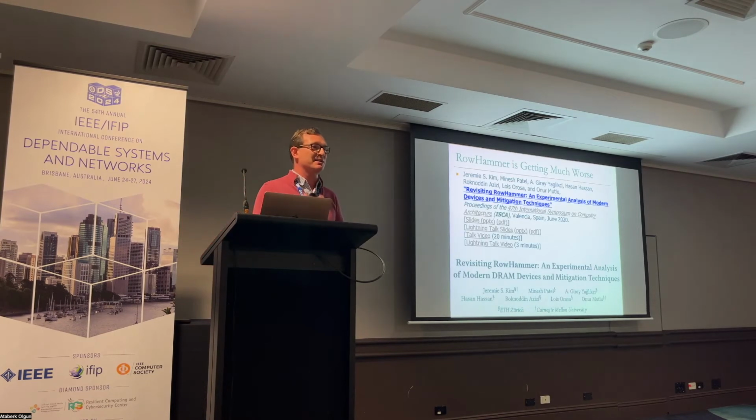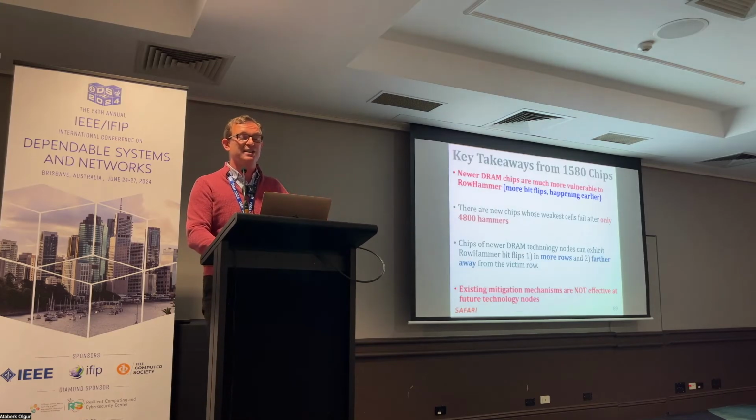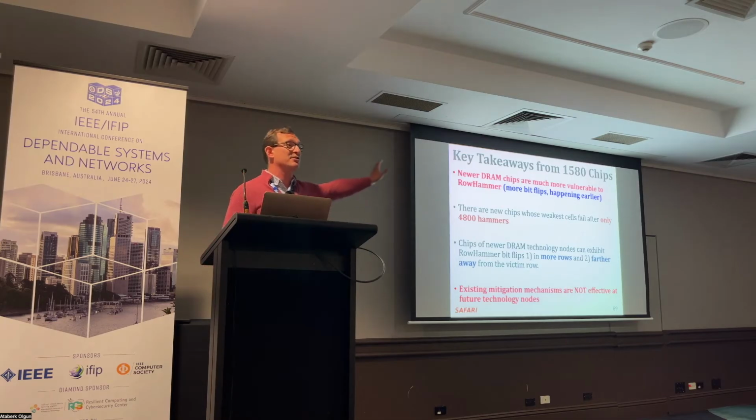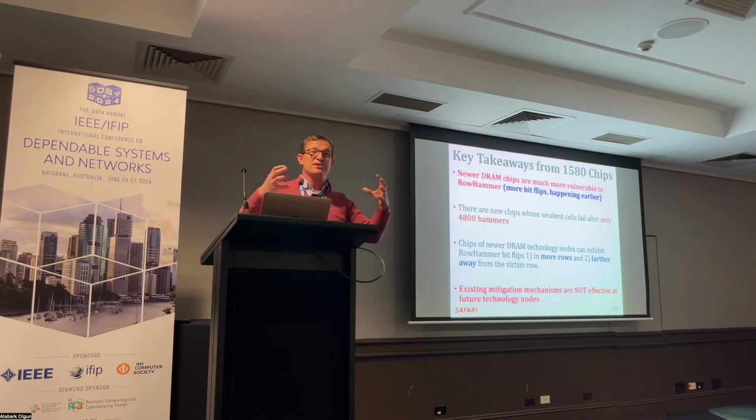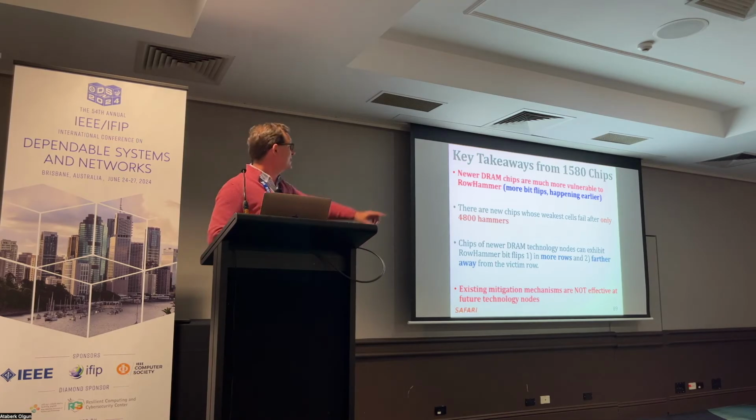We actually revisited RowHammer 6 years later, the original paper 6 years later. And we tested even more chips, many more generations, 1,500 chips. And we showed that this is actually a very difficult problem to solve. Meaning, newer chips are more vulnerable because cells are closer to each other. You get bit flips after only 4,800 hammers. And existing mitigation mechanisms are not effective, basically.